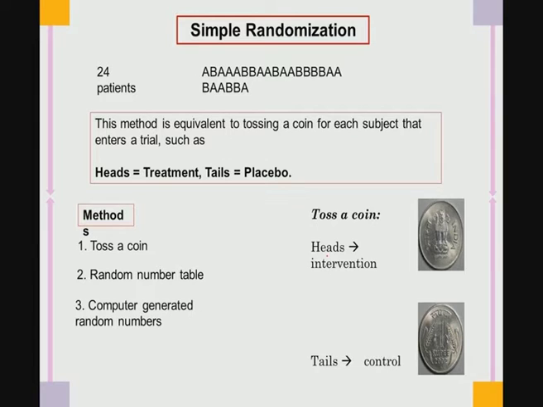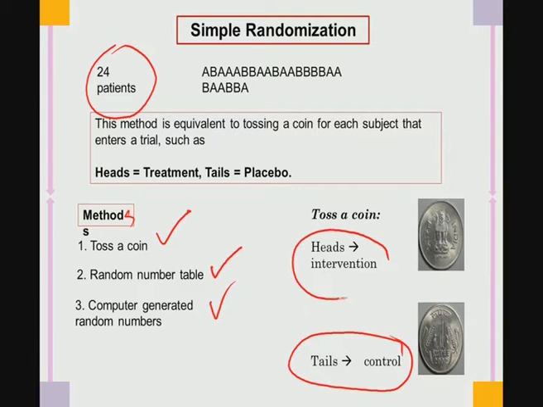So, for sample randomization, for example, 24 patients are there in a simple clinical study, and these 24 patients are assigned like A, B, A, B, B or something like that. So, it is basically like when you toss a coin, you have equal probability that it will be head or tail. So, head is like treatment, tail is like placebo. So, here the methods mentioned are: you toss a coin, a random number table, and computer generated random numbers. So, tails is here control or placebo and heads is the intervention.